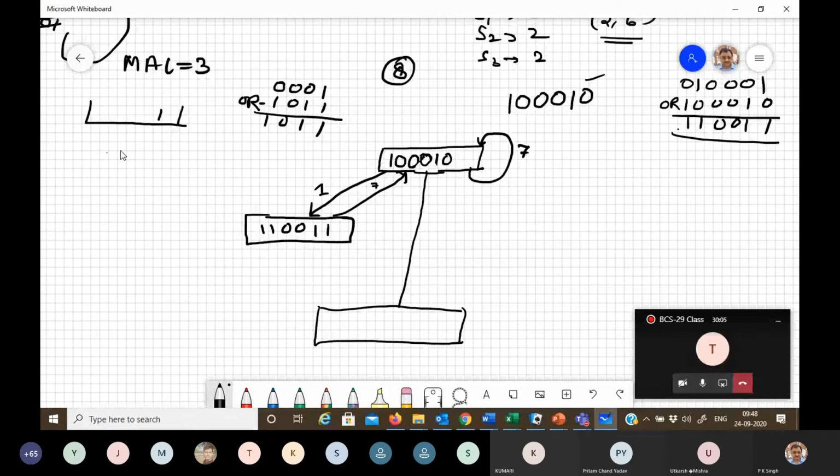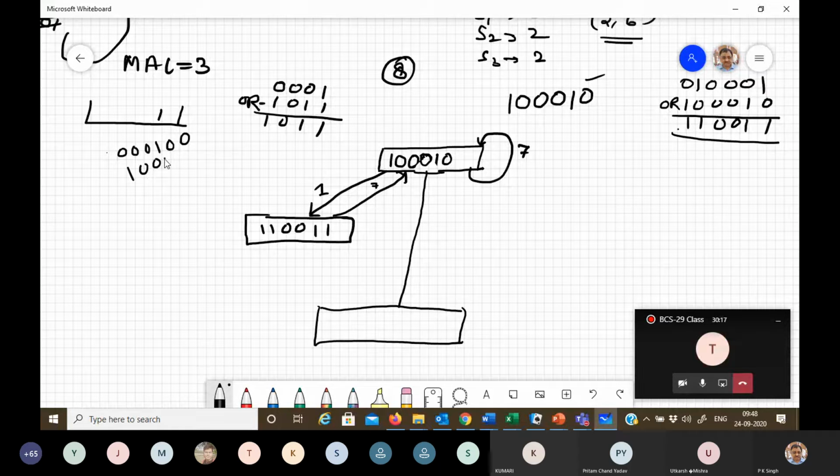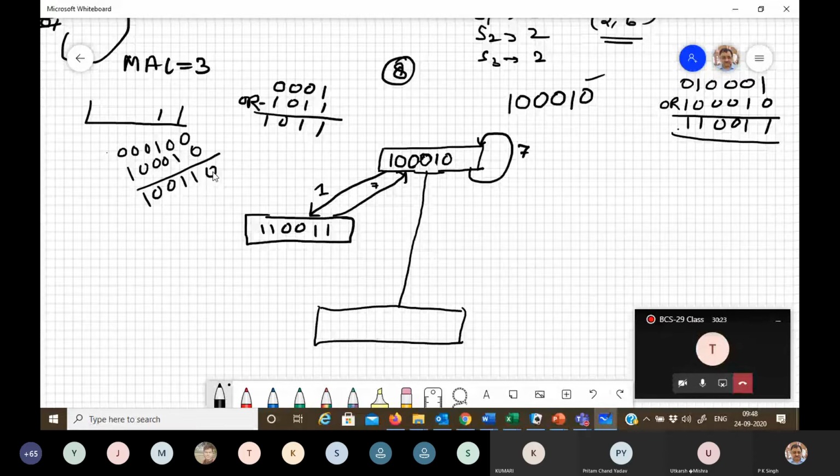After shifting 3 bits right, you will get 1 0 0, and the initial collision vector is 1 0 0 0 1 0. Perform OR: 1 0 0 1 1 0. Here you will get 1 0 0 1 1 0, with latency 3. Okay.